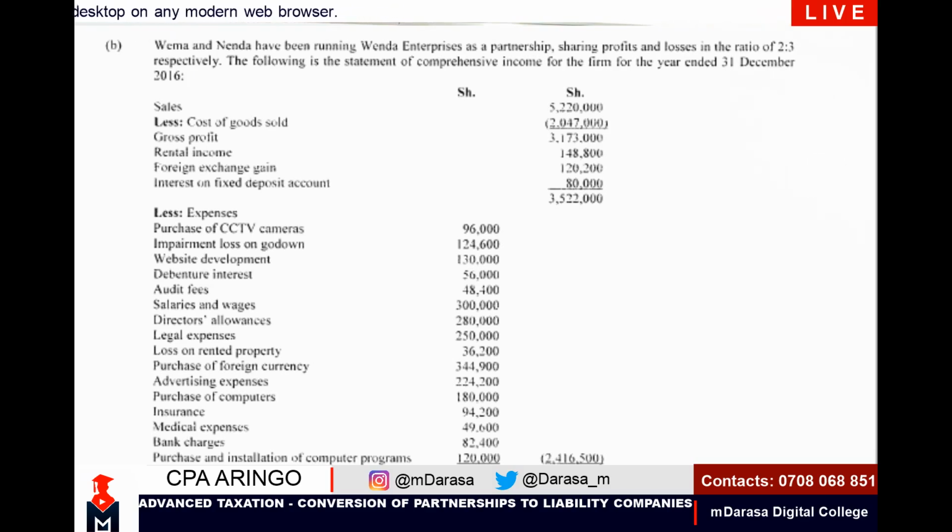That question was tested in advanced taxation, which used to be known as advanced public finance and taxation. It was tested in May 2017, question number 3. That is Wema and Nenda.